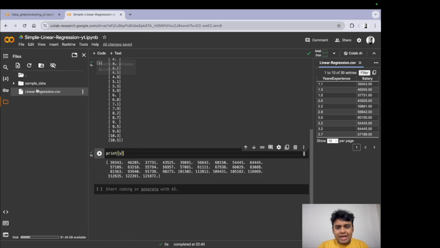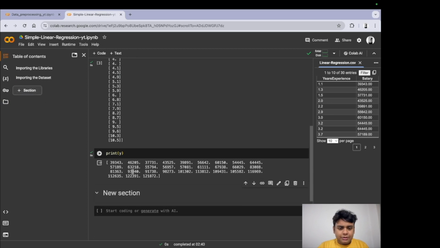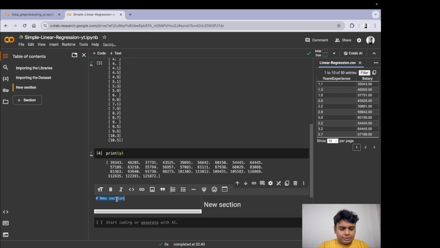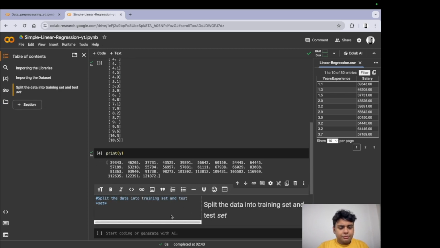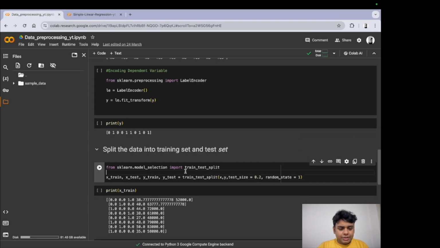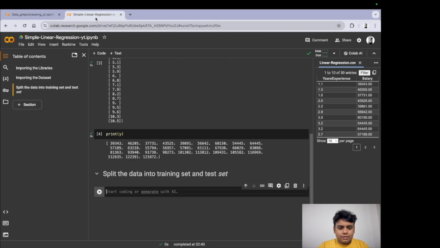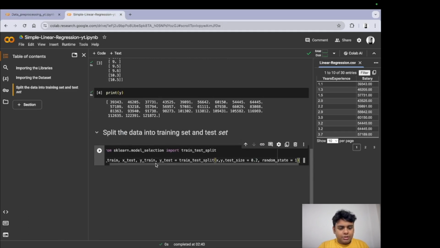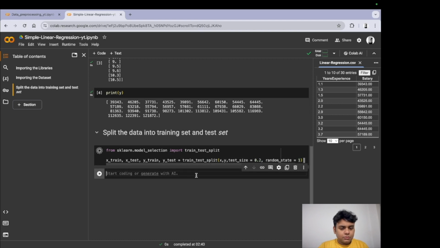So let me just add a section here, which will be called split the data set into training set and test set. All right. And I'm just going to copy all of this because it's all the same, and paste it.